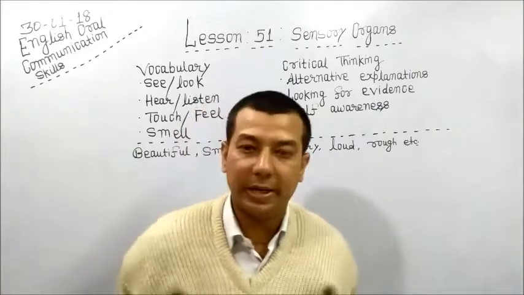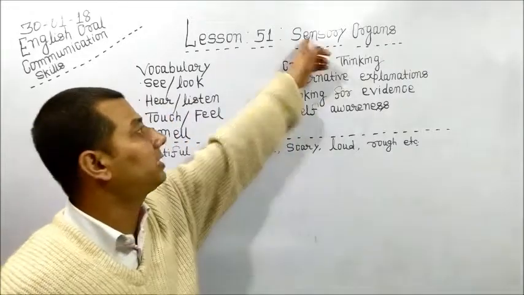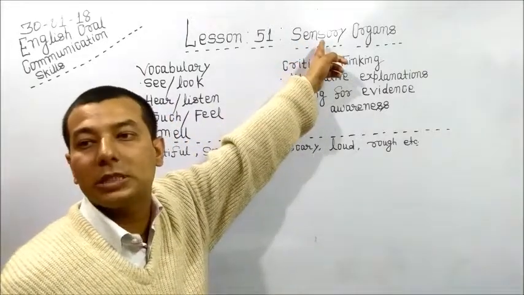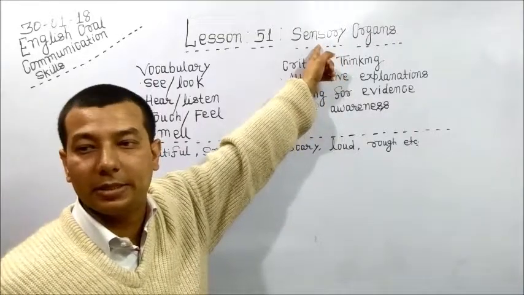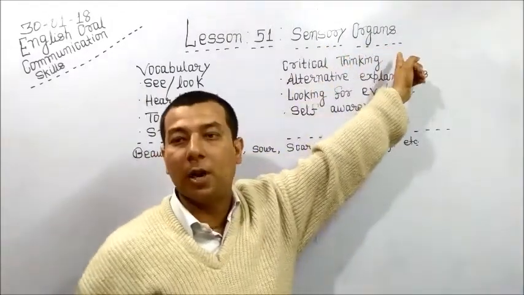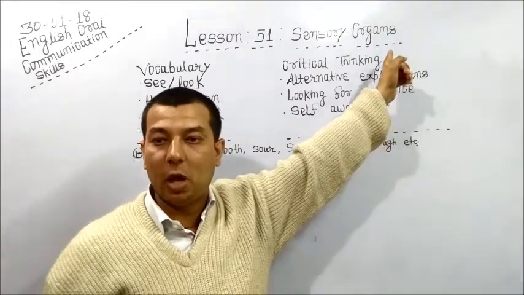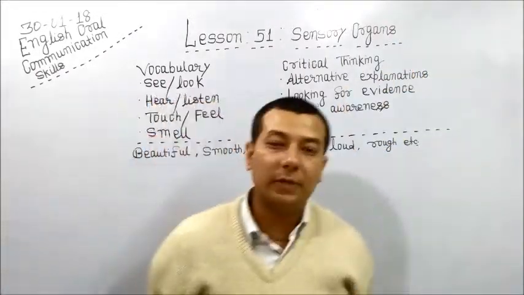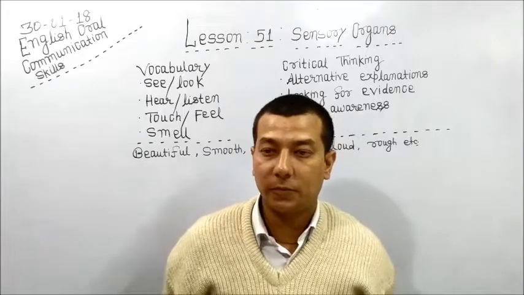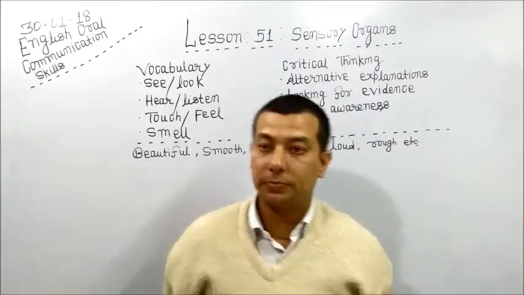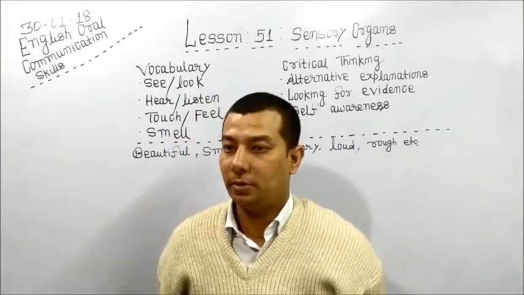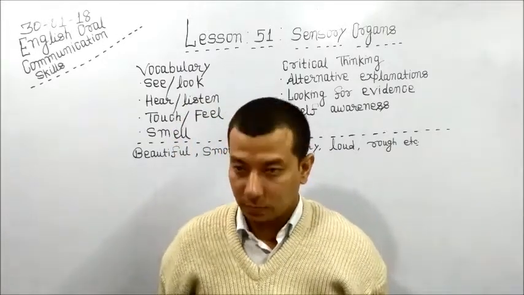Very good. So, my dear friends, this word sensory has come from the word sense, S-E-N-S-E. And organs means the parts of our body. How many sense organs do we have in our body? There are 5 sense organs in our body. For example, eye, ear, skin, tongue, and nose.